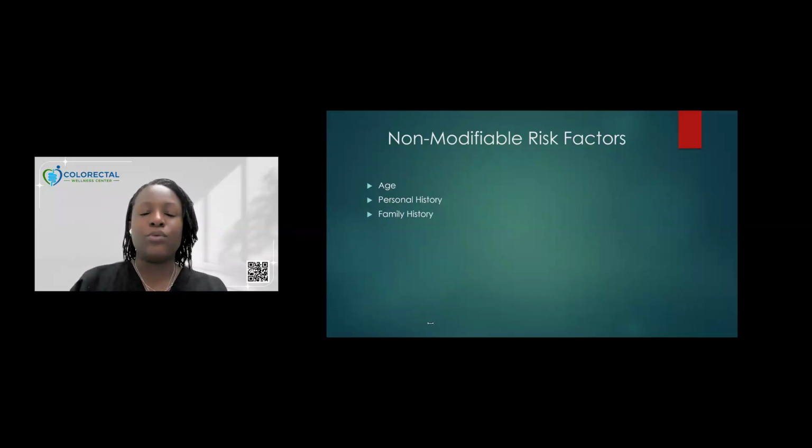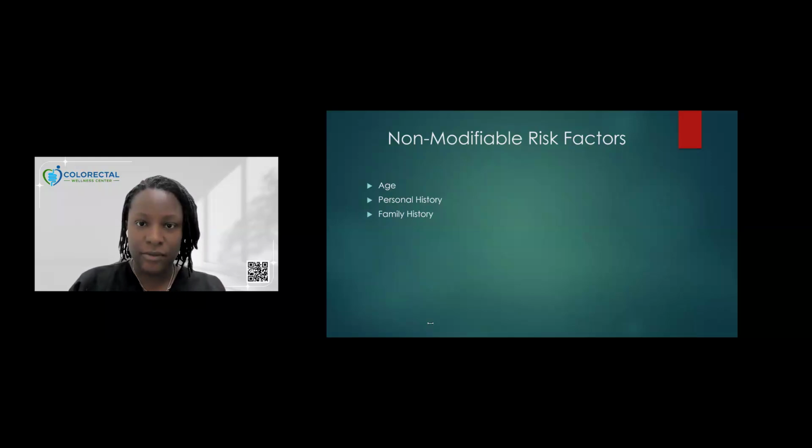Age, right? So we know now that the age is 45. So anybody that has a colon, male or female, if you have a colon, at a minimum, you need to start screening at the age of 45. Now, this may be earlier if you have any other risk factors.